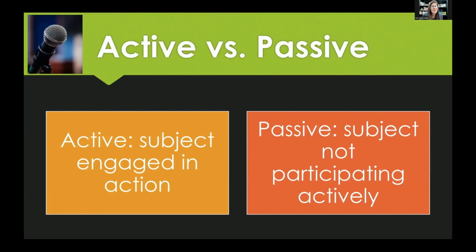So to review, active: the subject is engaged in the action, whatever the verb is in the sentence. Passive: the subject is not participating actively. The subject might be doing something else, but the subject is not doing the verb that's in the sentence, right?